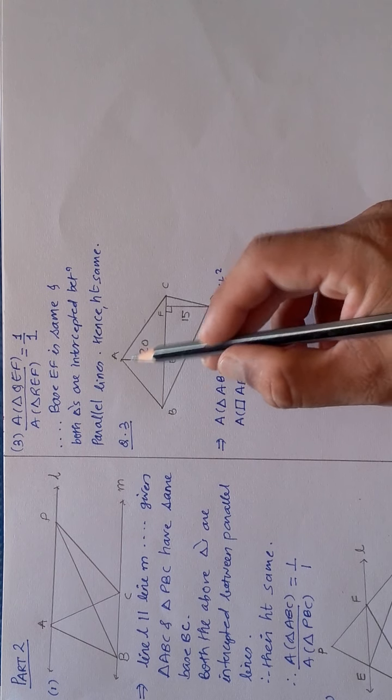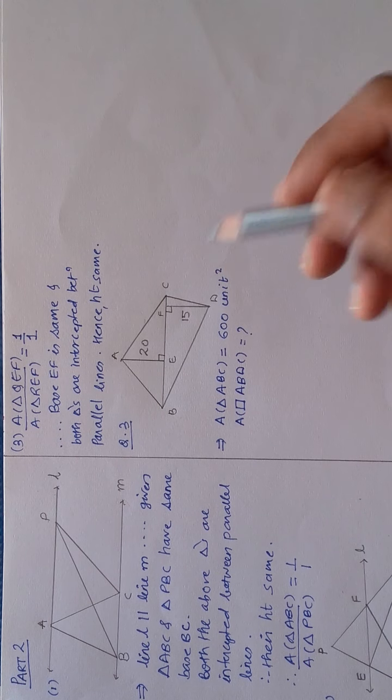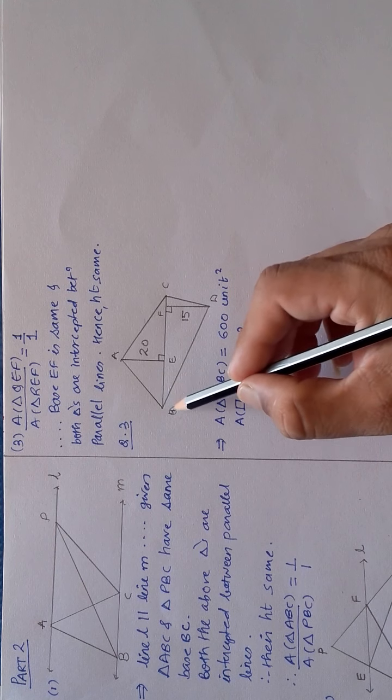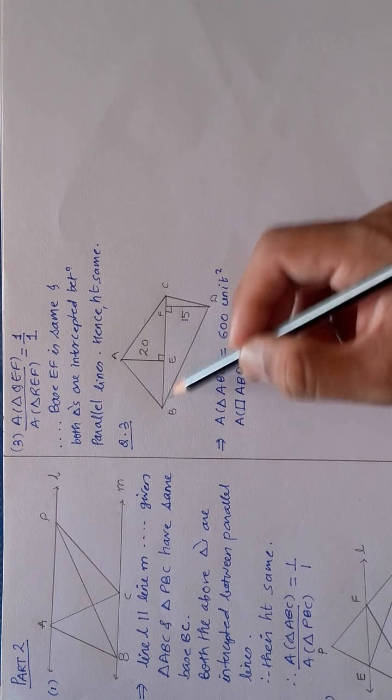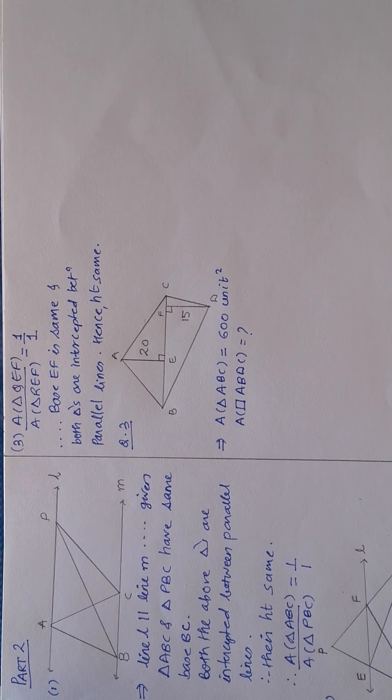You can just use the area of triangle ABC, which is already given to you, 600. If that is given, then why not find the area of only BDC? So obviously when I add these two, I will get the area of the quadrilateral. Agreed? Yes. Now, if you see these two triangles, triangle ABC and triangle BDC, they have base BC.